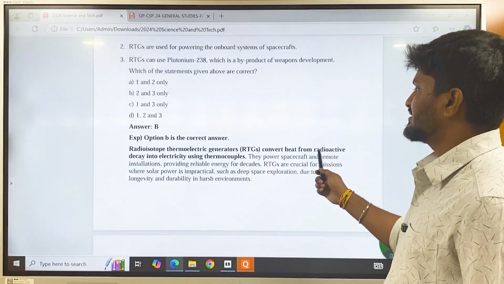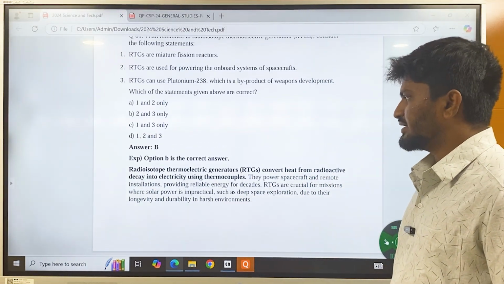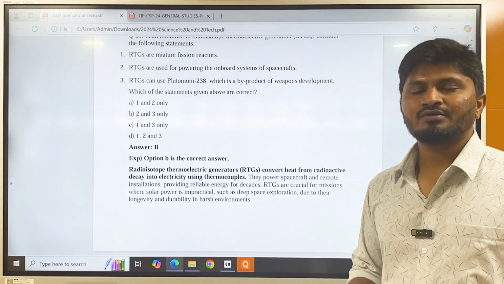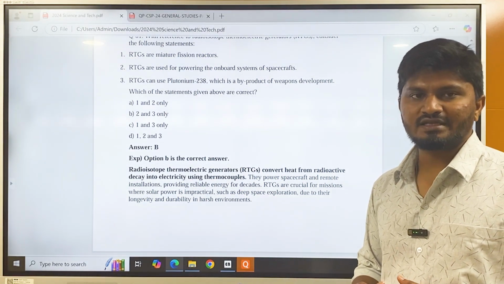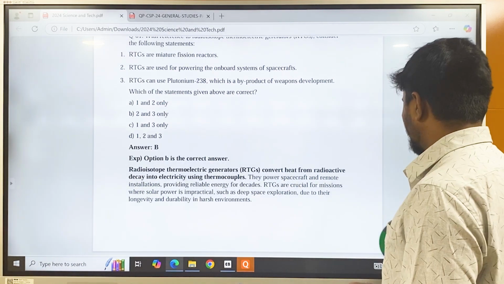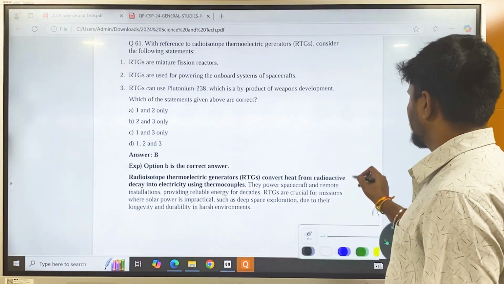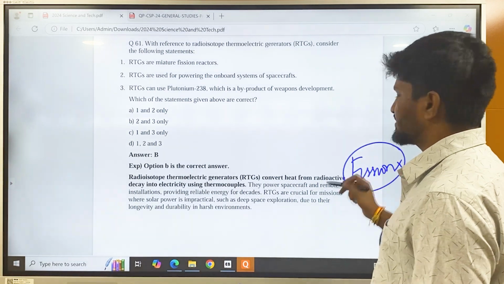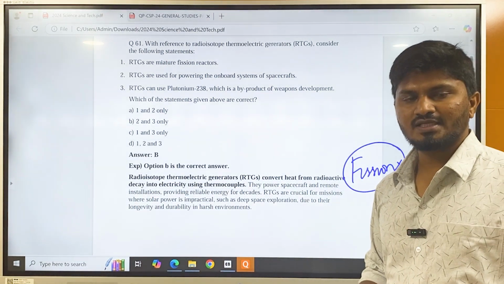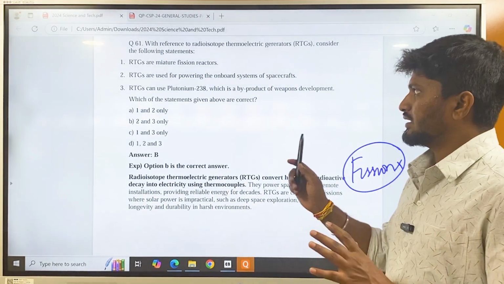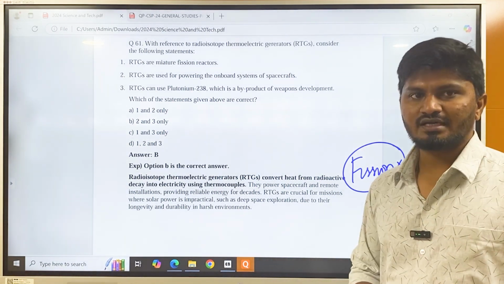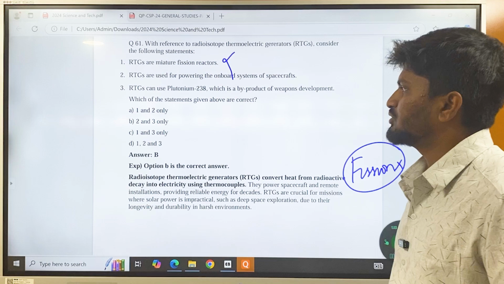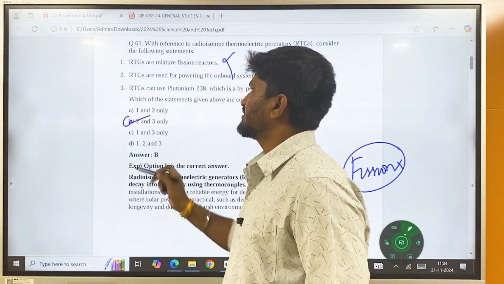As I already said, it is a thermoelectric generator. What it does is, it converts radioactive decay into energy. So there is no fusion or fission involved here. Fission is very dangerous, which is used in bomb making as well as in nuclear reactors. So it cannot be contained in small miniature RTGs. And so statement 1 is wrong. If you know statement 1 is wrong, then you can answer this one, that is, statements 2 and 3.